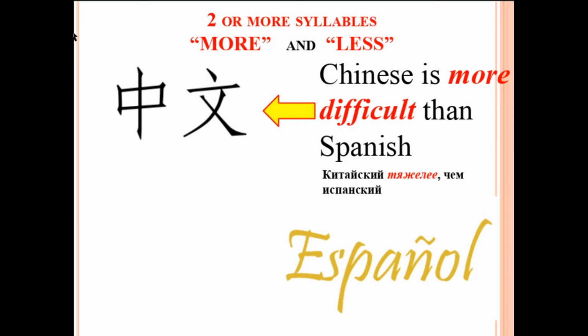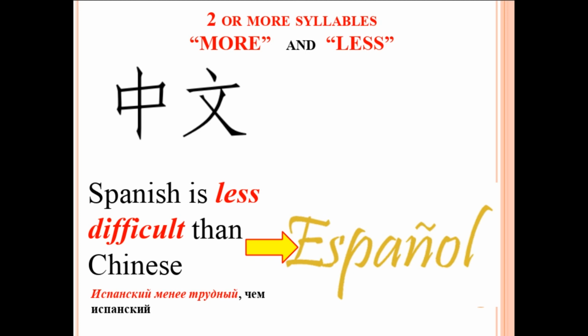Let's think of some other examples. What about if we are talking about languages? I think the Chinese language is more difficult than Spanish. Or I can say that Chinese is more difficult than Spanish. And now, Spanish is less difficult than Chinese. I don't actually know. Maybe the Spanish language is hard. But just as an example.